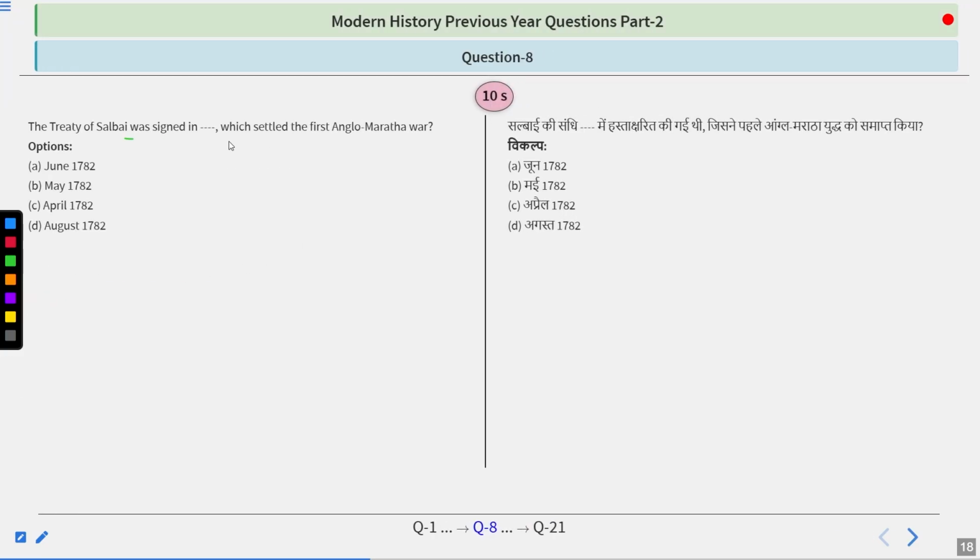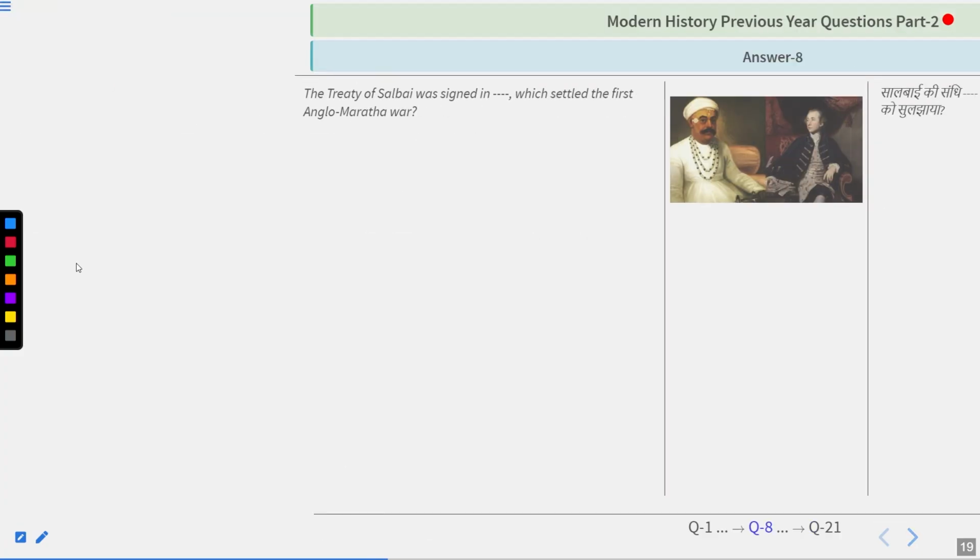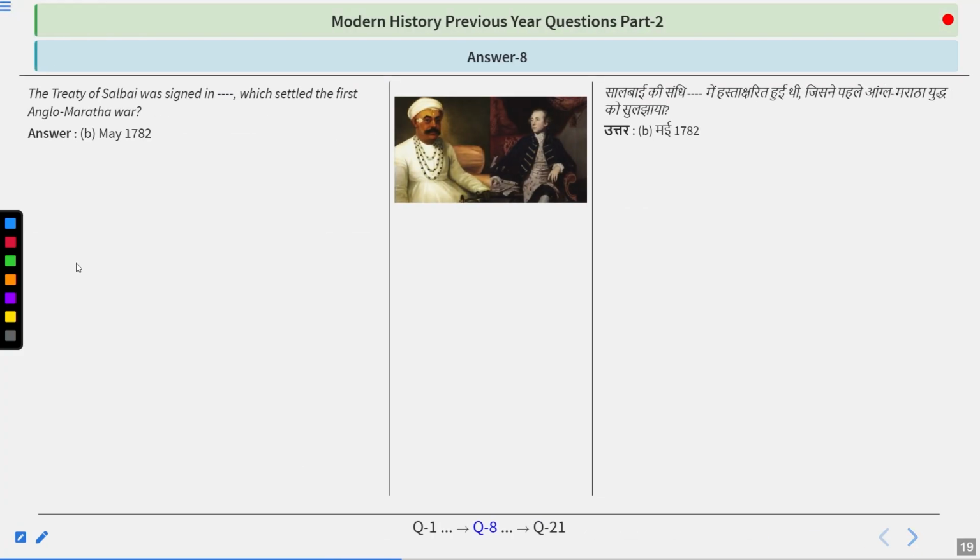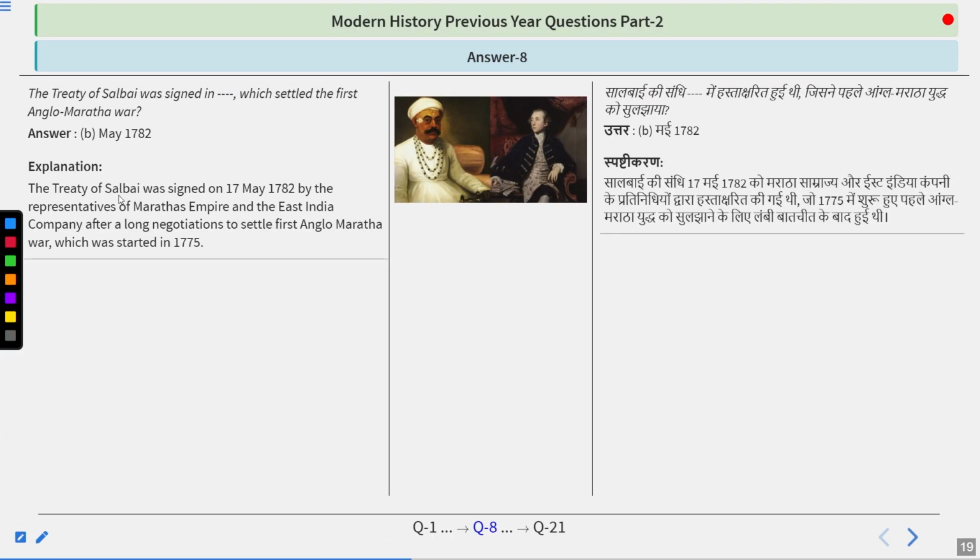Treaty of Salbai was signed in dash, which settled the first Anglo-Maratha War. Options are June 1782, May 1782, April 1782 or August 1782. Try to find out the answer. Quite a difficult question this is, as the month would be a very different thing to understand. So answer is May 1782.